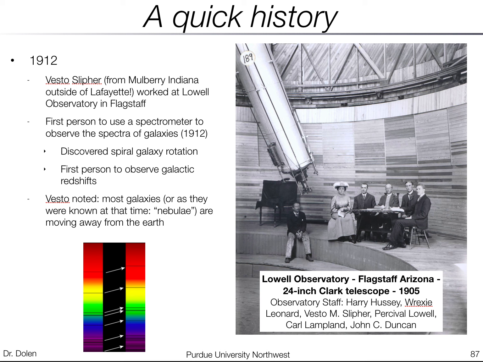So this happened in 1912, and using spectra, he could measure things like the fact that spiral galaxies are actually rotating, and he was also able to discover galactic redshifts, meaning that he could observe the spectra of a galaxy and see that the spectral lines are shifted, indicating that they're redshifted, that galaxies are in some cases moving away from us. At the time, they didn't really know about galaxies; they just called everything nebulae. But he was able to note that most of these galaxies are actually moving away from the Earth. Right, their spectral lines were all shifted.